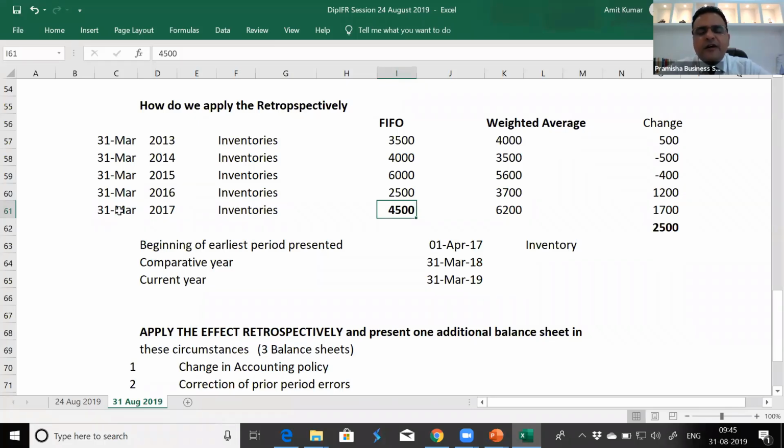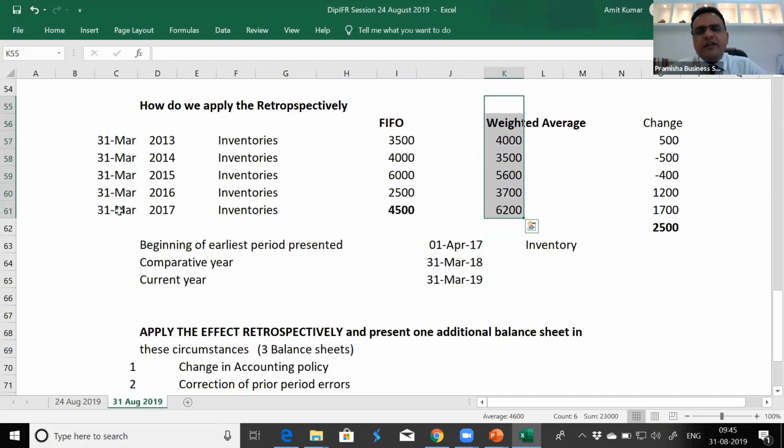The retrospective effect will be applied in the same manner whether you are changing an accounting policy, changing the GAAP, or correcting a prior period error. We can also say that this is with error and these numbers are without error. We can also say that these are the previous GAAP and these are the numbers according to the new GAAP.